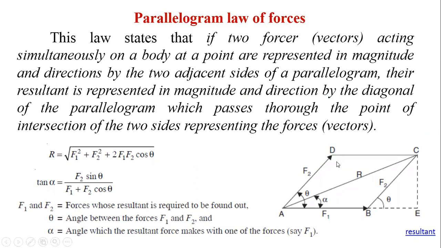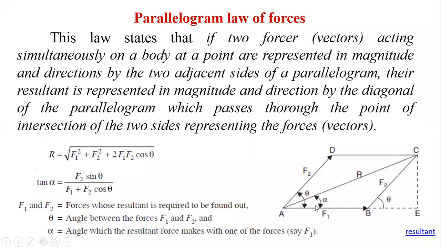Now if you see here, let us consider F1 and F2. These are the two forces acting on a body, and if we consider them as the sides of a parallelogram, let us draw one parallelogram having sides equal to the intensity of these forces.